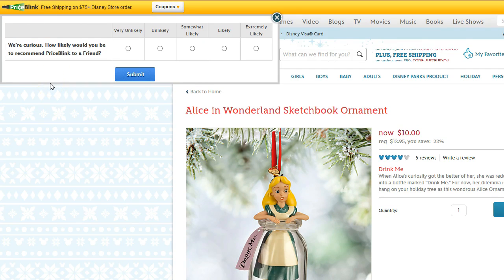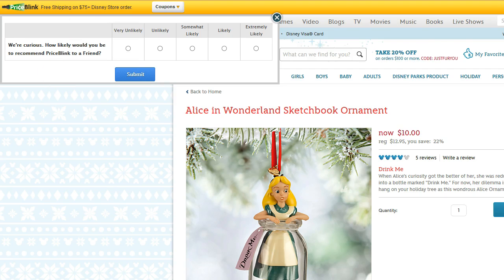But this is a browser add-in called Price Blink. It's free, and it looks at the site that you're on, in this case the Disney Store, and it tells you what other specials might be out there. It's not quite up to speed here. It doesn't realize that you can get free shipping today over $50. But what it does know is when this offer that is free shipping over $50 expires, that they still have free shipping over $75. So again, look for the extra specials in addition to the price that we show, in addition to the price reduction that the Disney store is showing.